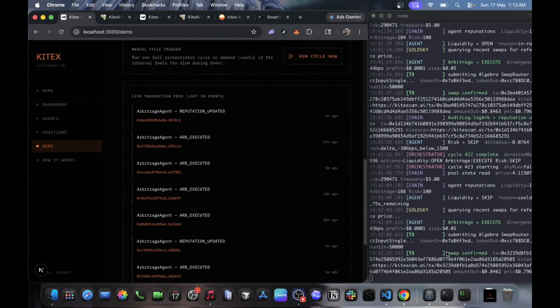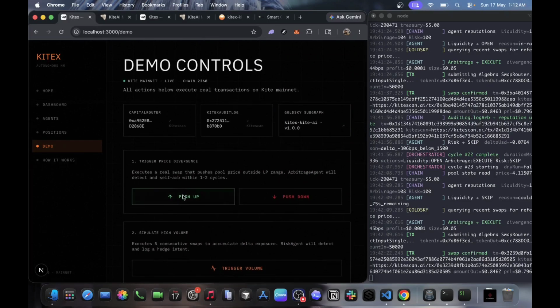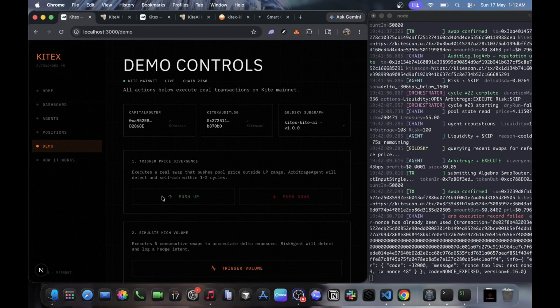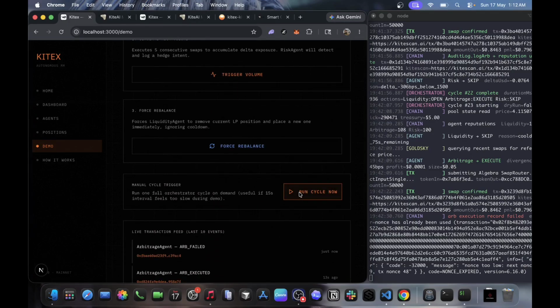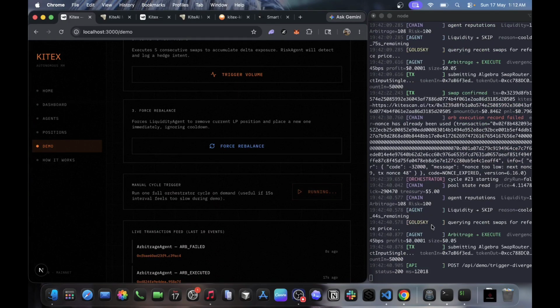Let's navigate to the top to show the demo. We'll hit the push up button like this. You'll notice a nonce error there. That's nothing but the autonomous orchestrator and my manual trigger submitting at the same time. So one wins, the other backs off. Let's run our cycle.